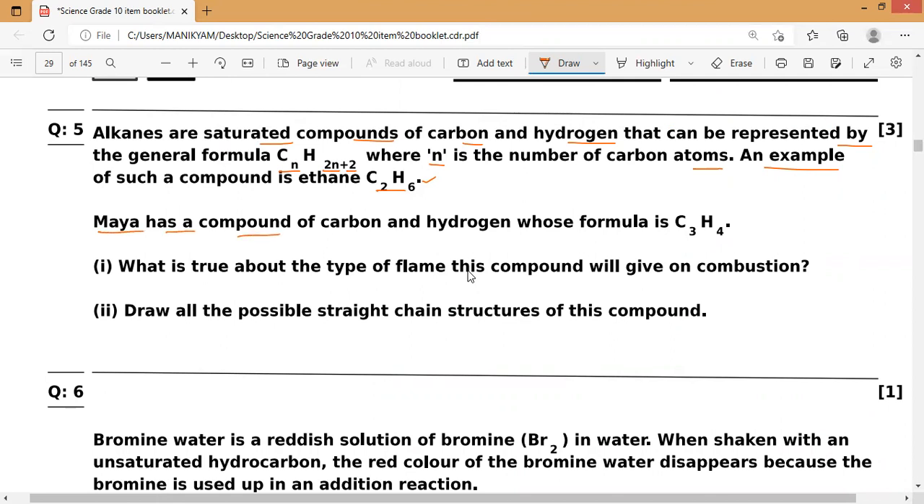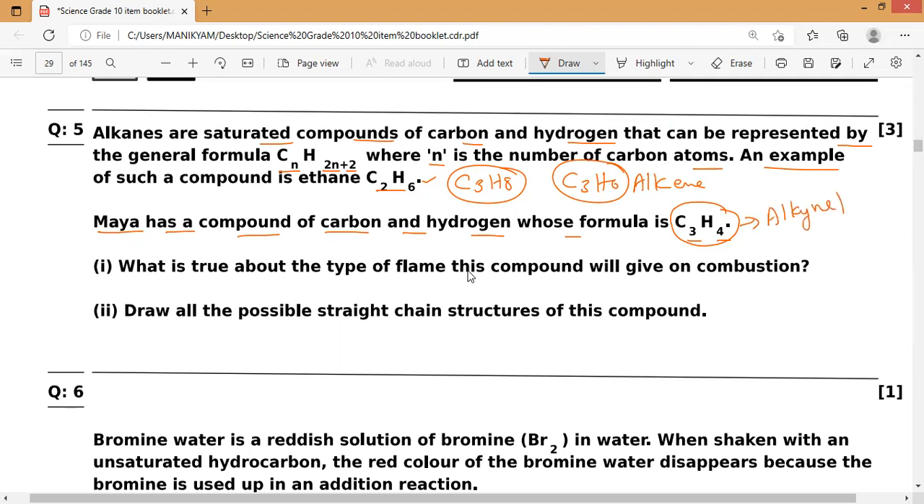Maya has a compound of carbon and hydrogen whose formula is C3H4. If you have seen this formula, observe very carefully. It is not an alkane, though the given information says alkanes, because if it were an alkane, C3H8 should come. So it is not an alkane. If C3H6 comes, it is an alkene. So it is not even an alkene.